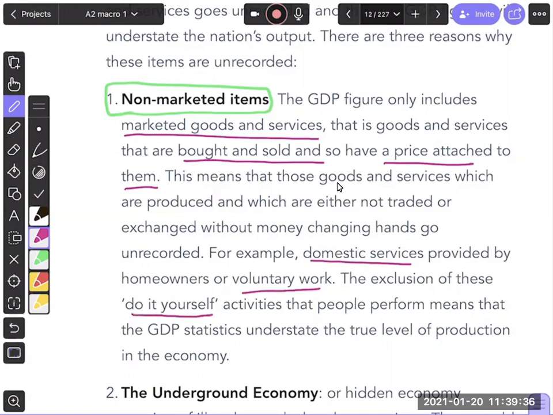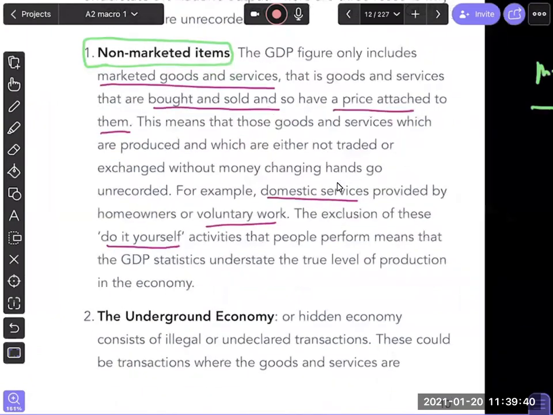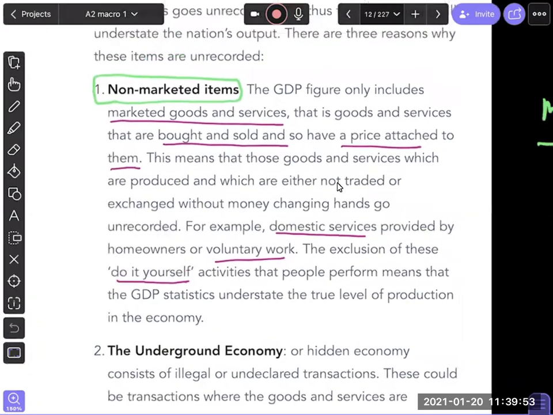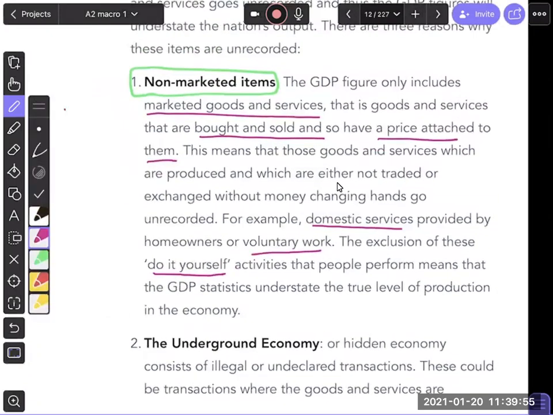Like if your car breaks down, you try to fix it yourself and don't take it to the mechanic. That could be an example of a non-marketed item. So sometimes, because of non-marketed items, GDP will be under-reported.